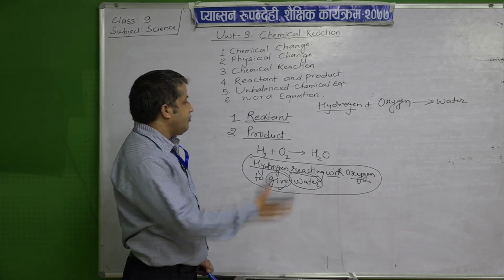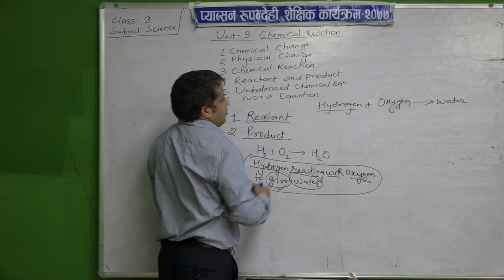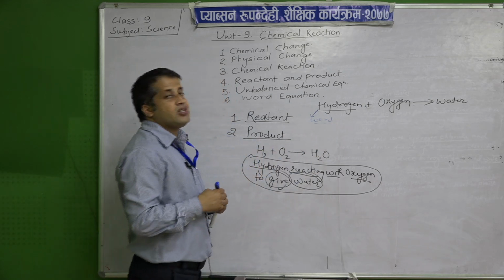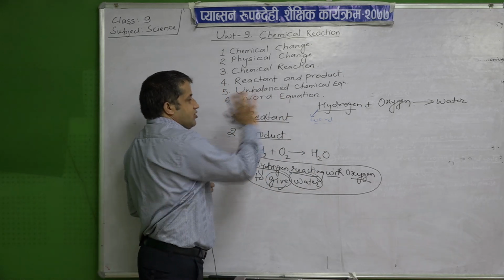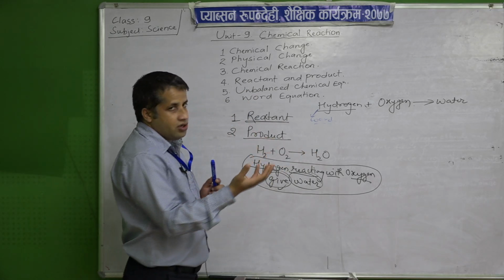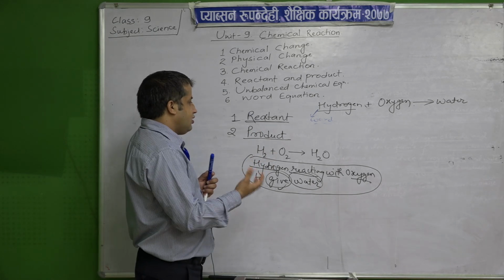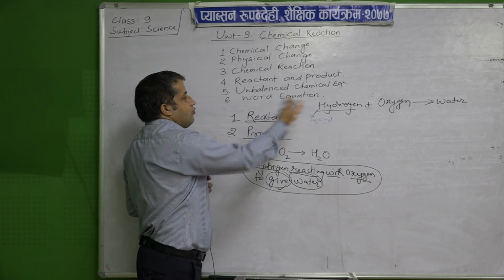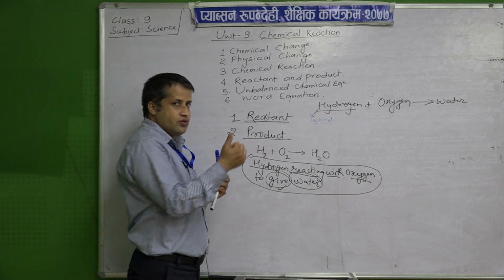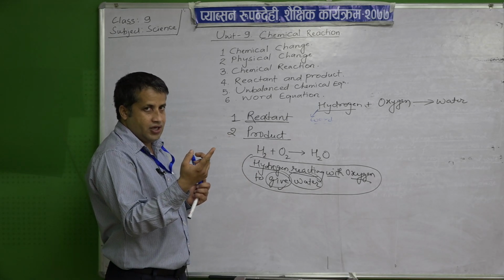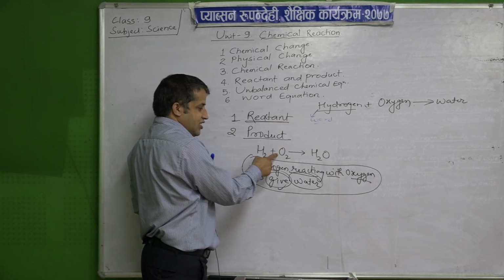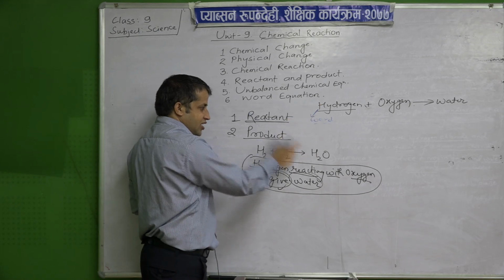This is called a word equation. What do we call it? We call it a word equation, because we are representing it using words. I have already told you, if the chemical changes are shown with the help of symbols, that is called a chemical equation, and if we are using words, that is called a word equation. And here I have written the same thing using molecular formulas. Hydrogen is written as H2, oxygen is written as O2, and water is written as H2O.